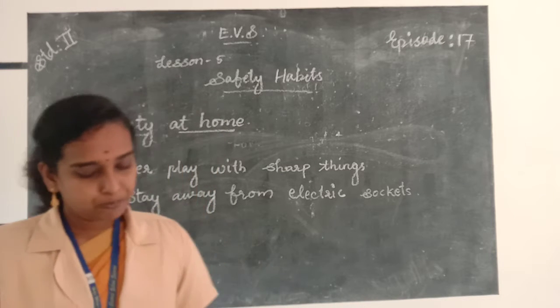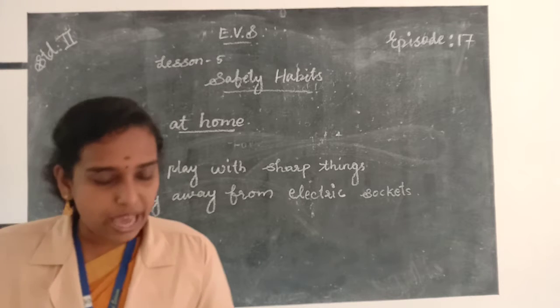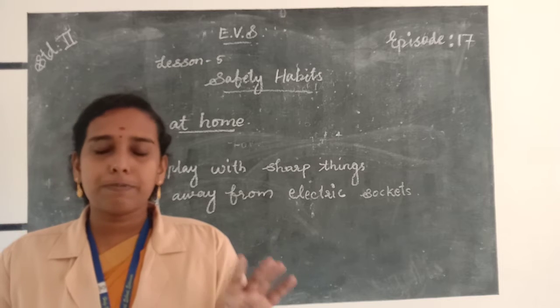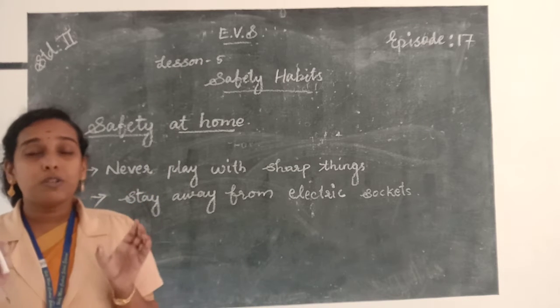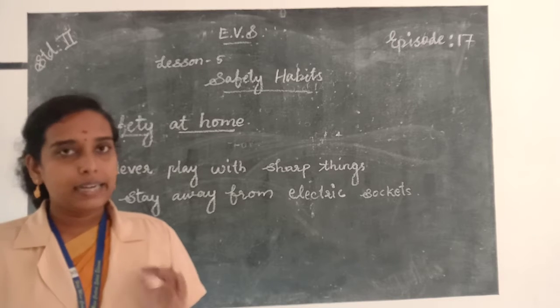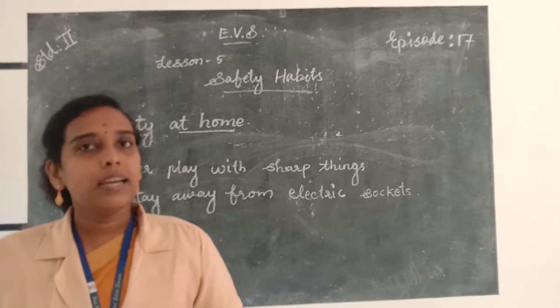Then next one, do not fly kites on the terrace. Always do not play on the terrace. It may cause accidents. So you should play on the playground. So do not fly kites on the terrace, or do not play on the terrace.